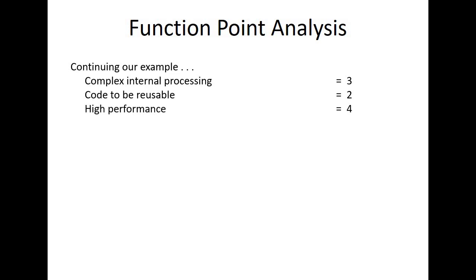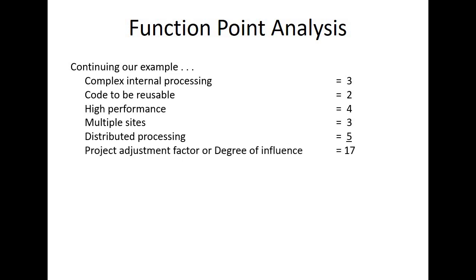Like complex internal processing, we have given 3. Code to be reusable, we have given 2. High performance, we have given 4. Multiple sites, we have given 3. Distributed processing, we have given 5. And the project adjustment factor or the degree of influence, we are getting it to be this value, right?